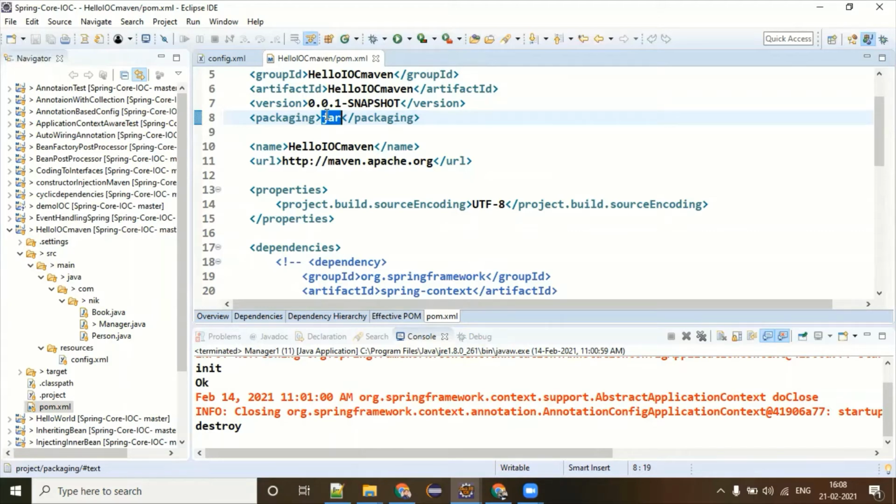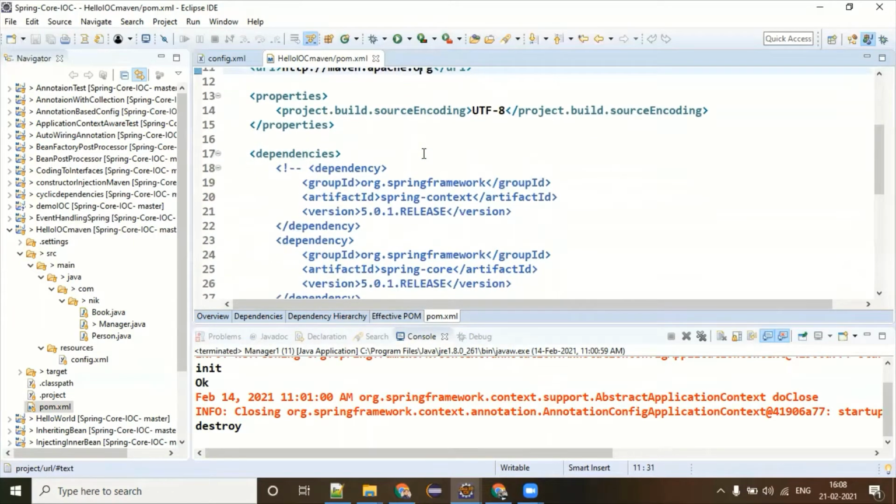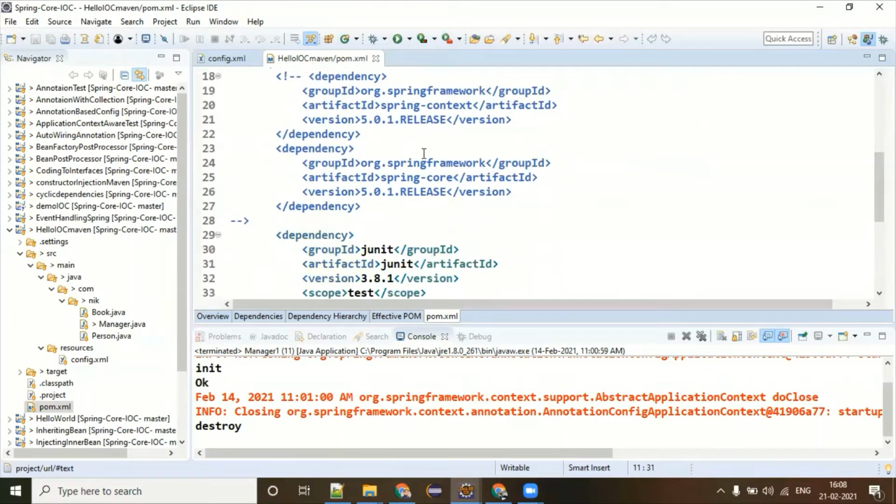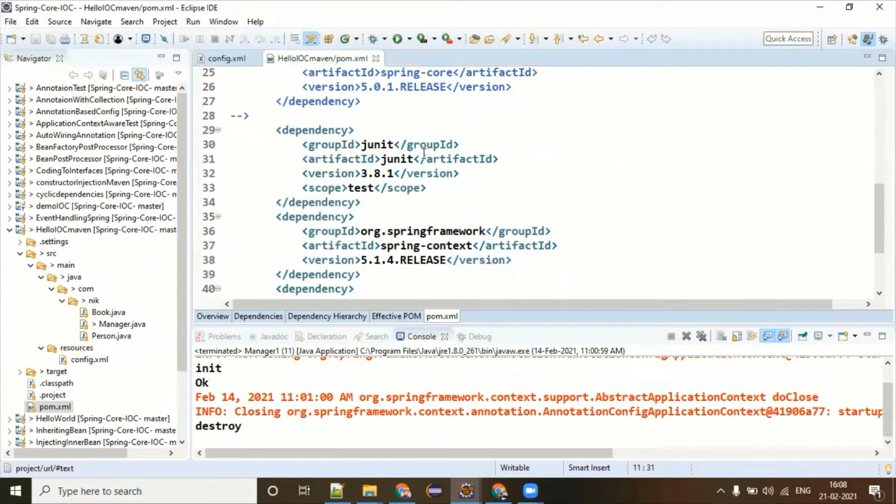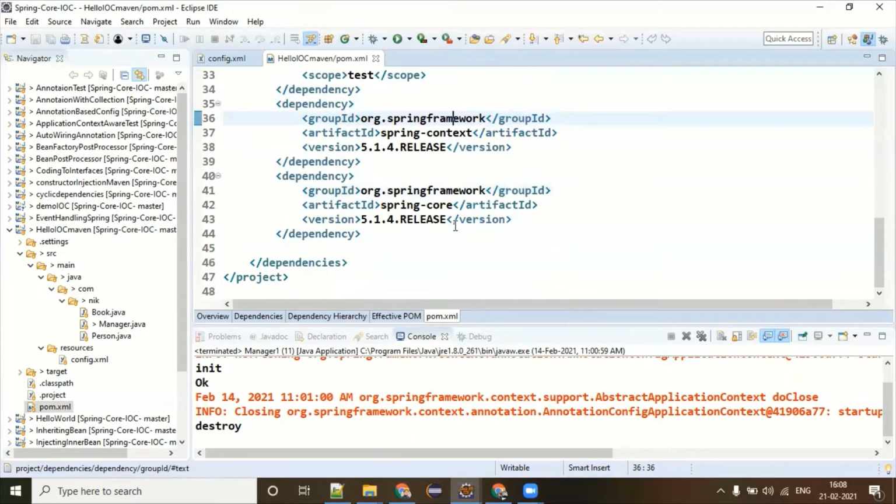Think about a project without Maven. If you're working in the Spring framework, you have to go to the Spring website or figure out what the different jars available are. It might be that those jars are not available in one place. You have to download them from different places. Like Spring Framework uses commons logging, which is one of these jars. I think it's in Spring Core now, but initially it was commons logging.